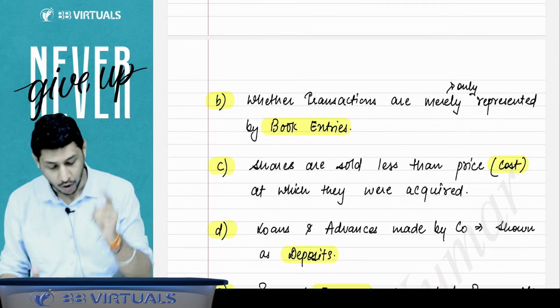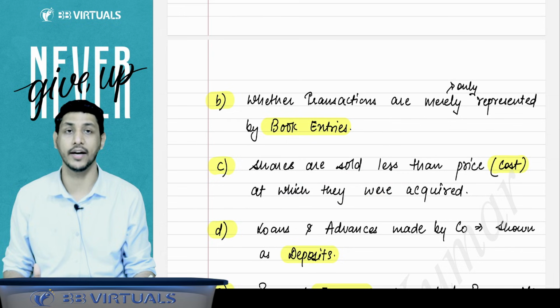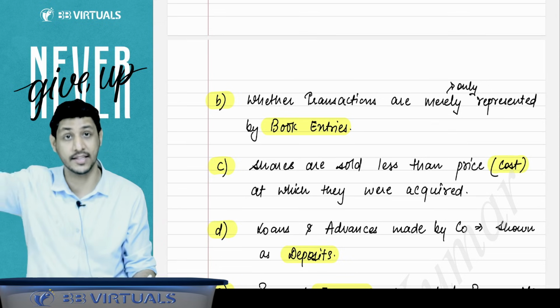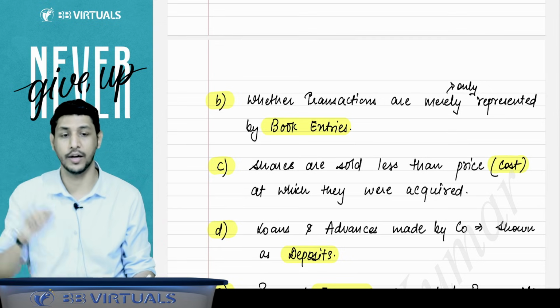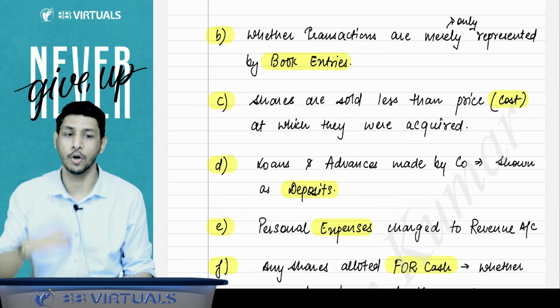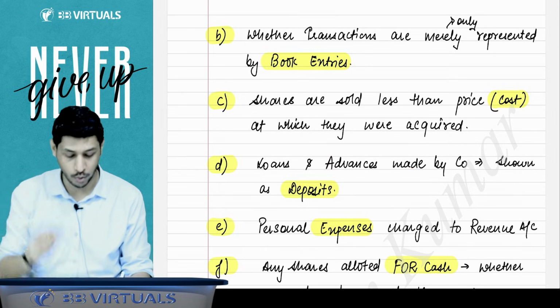Then the auditor also has to inquire whether the shares are sold at less than the price at which they were acquired. If the company has acquired some shares and has sold those shares at less than the cost, then the auditor has to inquire about that also. Then the loans and advances made by the company. The loans which are given by the company, whether they are shown as deposits or not, they have to inquire.